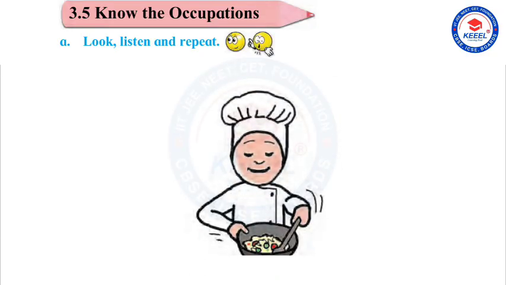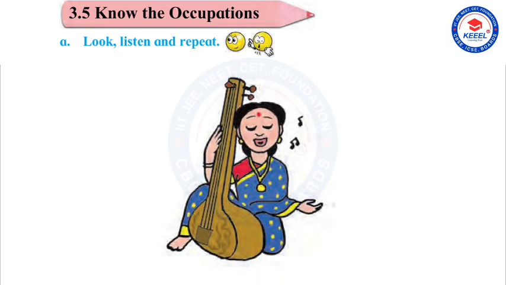This is Sia. She is a chef. She works in the kitchen. She uses pots, pans, knives, and spoons. She cooks tasty food.